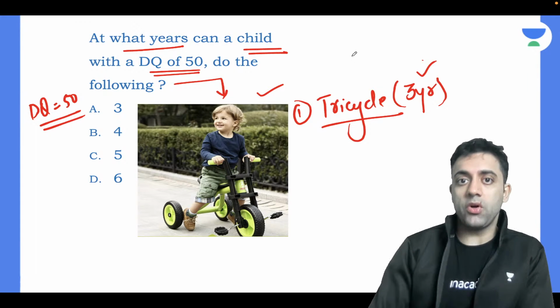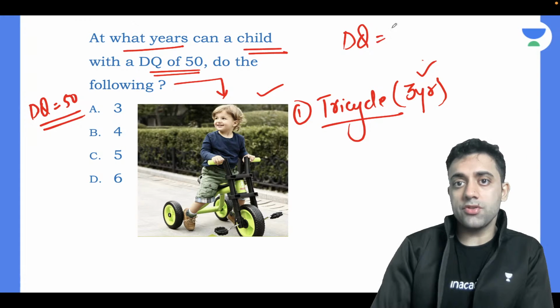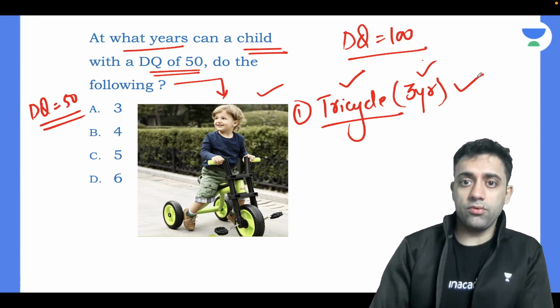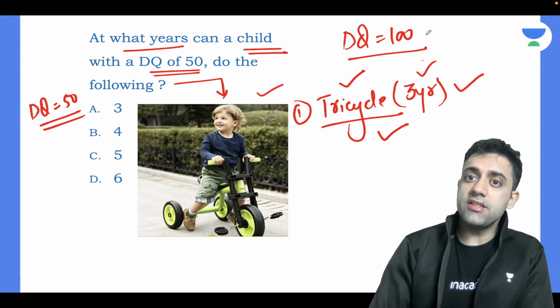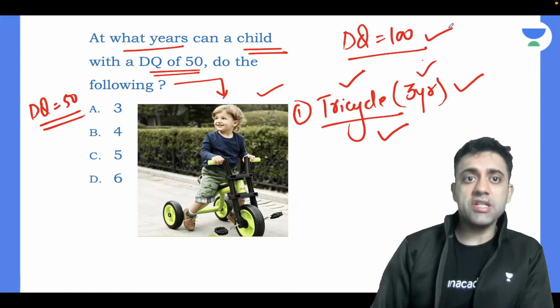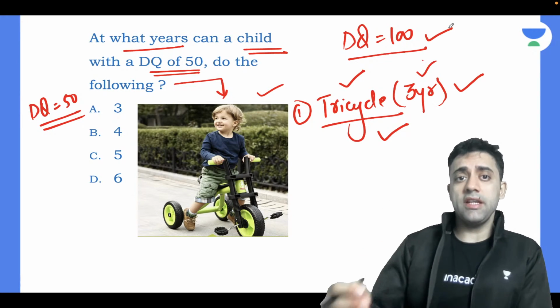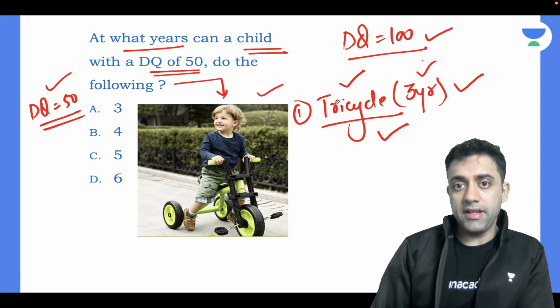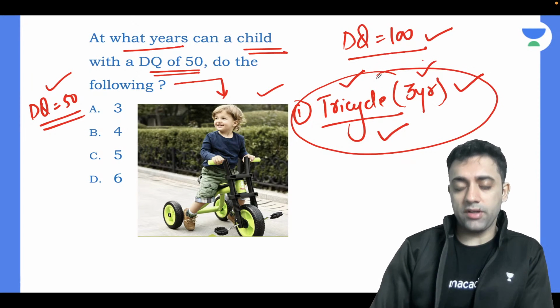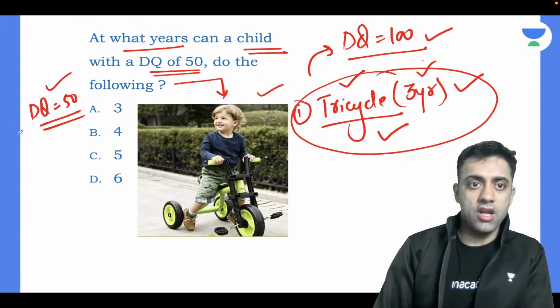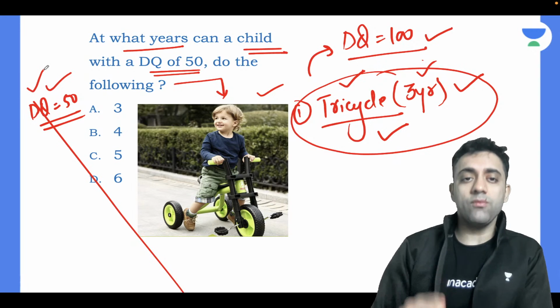the following? Normally, my developmental quotient should be 100, right? If a normal child who is 3 years old will ride a tricycle, his DQ should be 100. But my question is, at what years can a child of DQ of 50 do the following? A 3-year-old can ride a tricycle, but his DQ should be 100. But if a child's DQ is 50, then what's the age?